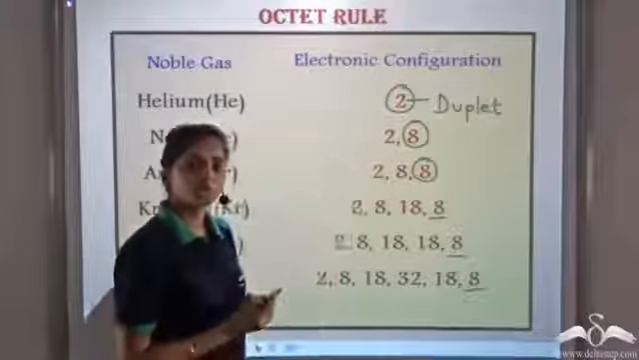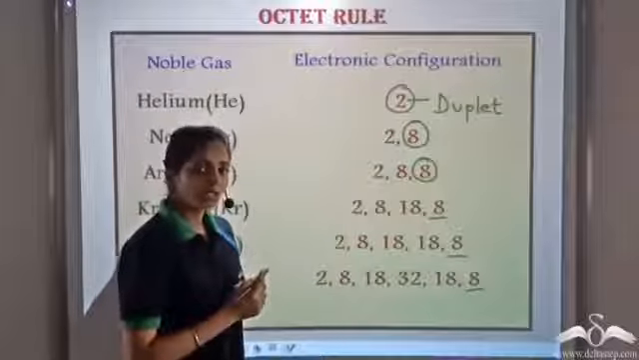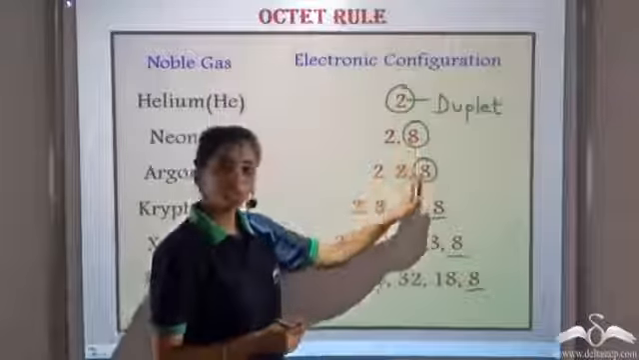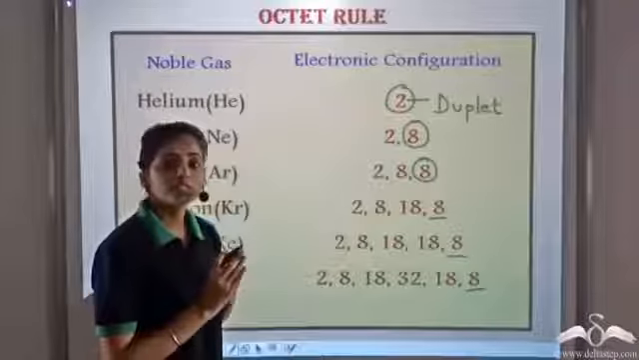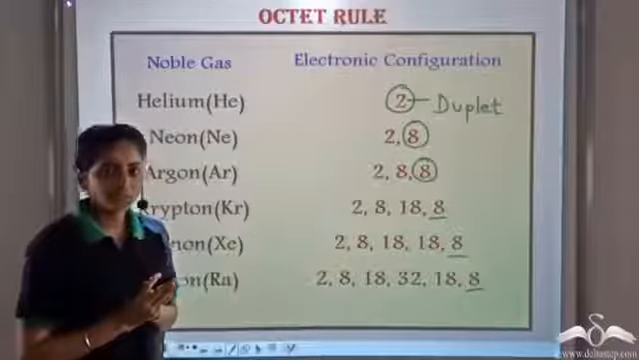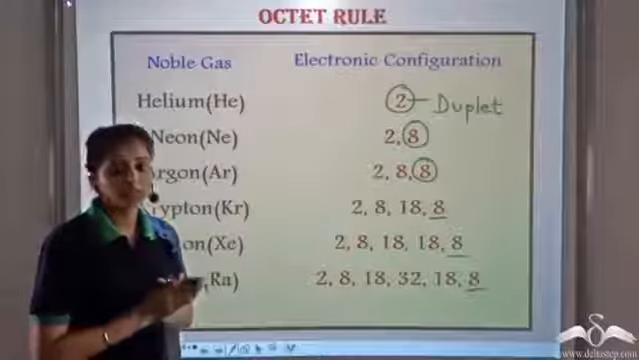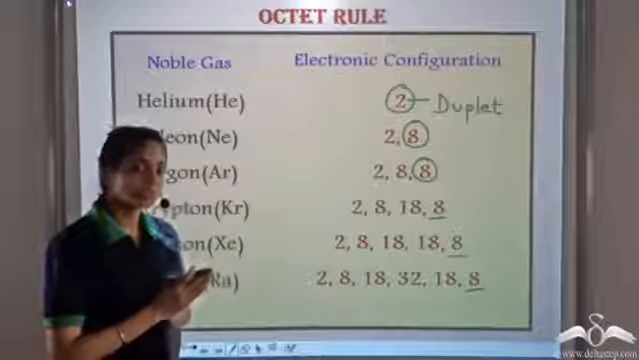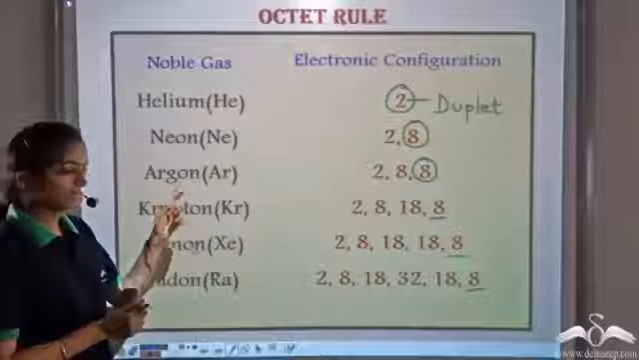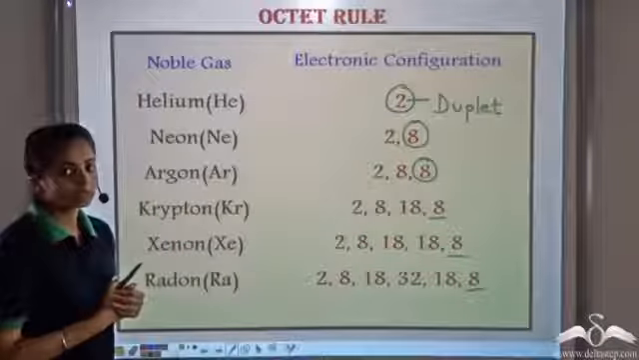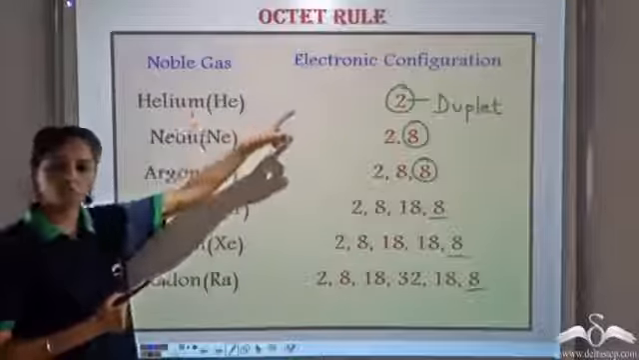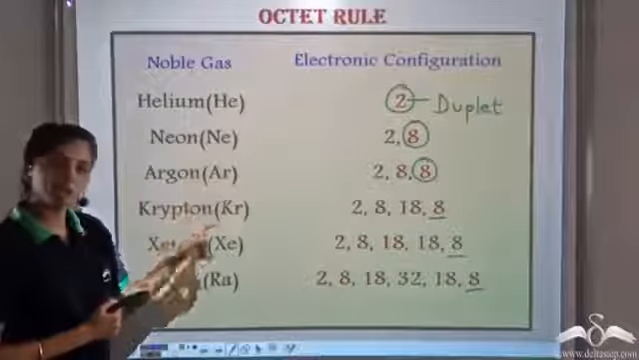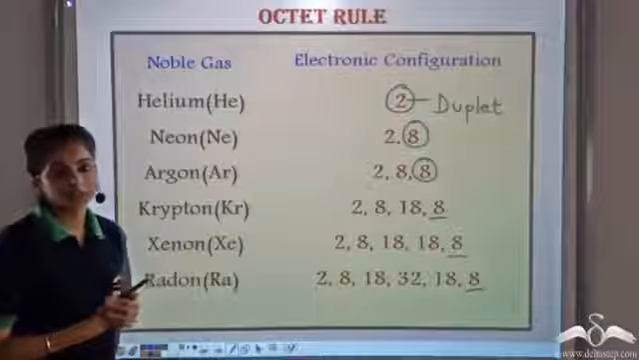This is the most stable structure for helium, while all the other elements which have 8 electrons in the valence shell have the most stable arrangement for any element. This arrangement is known as octet. This is the most stable arrangement shown by the elements known as noble gases. So all the noble gases except helium, which shows a duplet structure, have an octet structure.